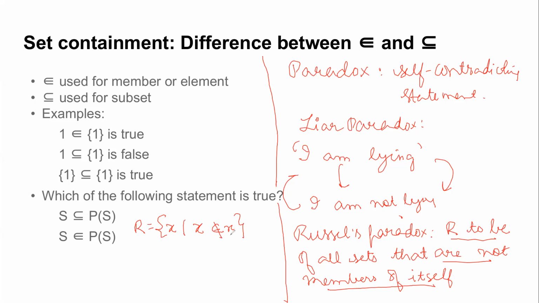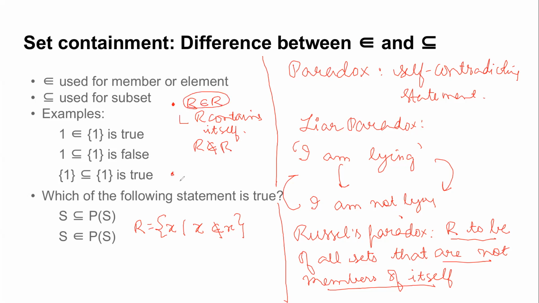Let us now try to argue. Let's first see the case that R belongs to this set. So R belongs to R. If R belongs to R, that means R contains itself, right? But what is the definition of R? The definition of R is that set which does not contain itself, right? So it means actually R does not belong to R, right? That means my initial assumption was wrong.